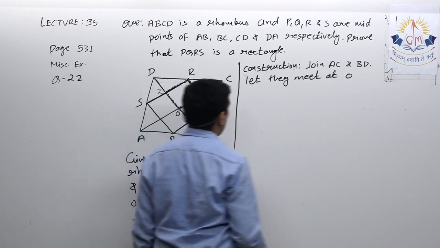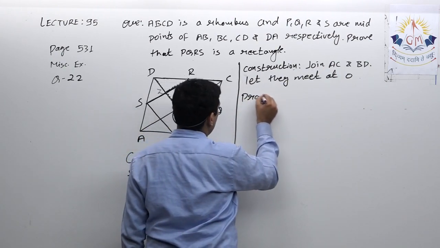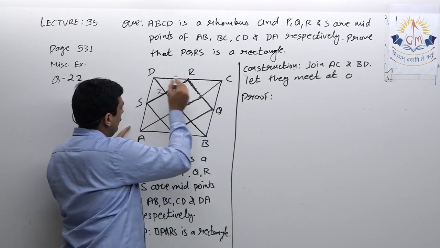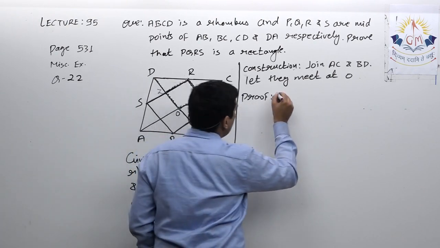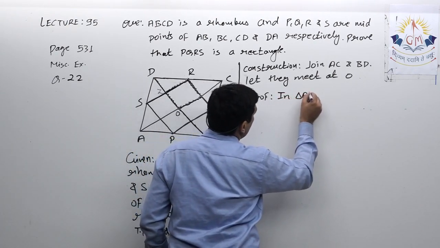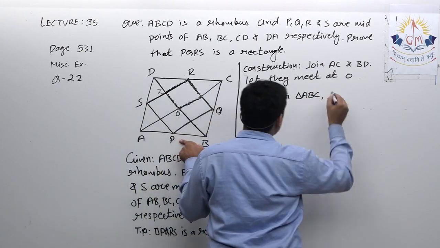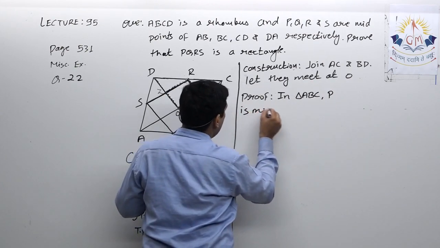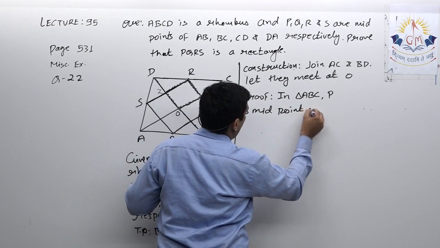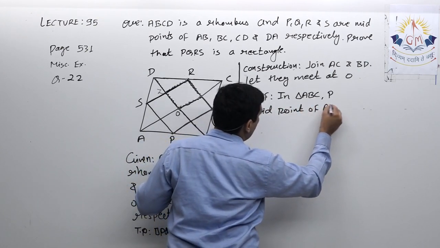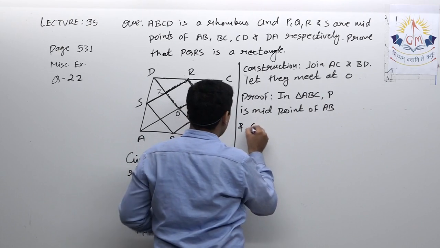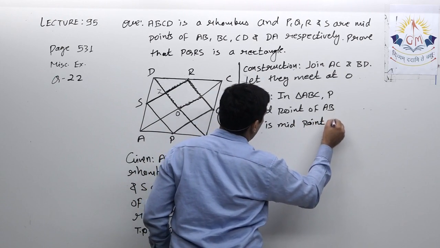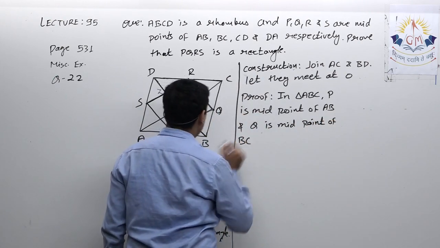Now we'll start its proof. So in triangle ABC, P is midpoint of AB, and Q is midpoint of BC.